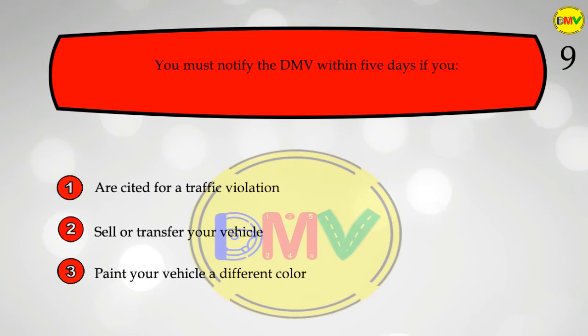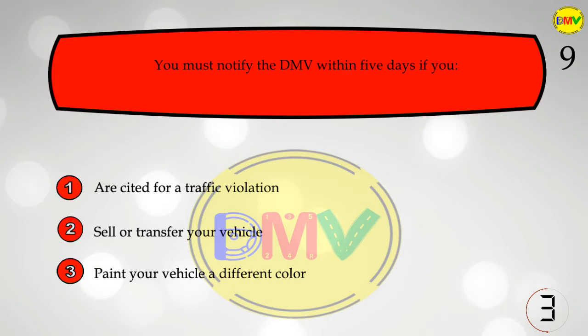Question 9. You must notify the DMV within 5 days if you 1. Are cited for a traffic violation. 2. Sell or transfer your vehicle. 3. Paint your vehicle a different color. The correct answer is 2.